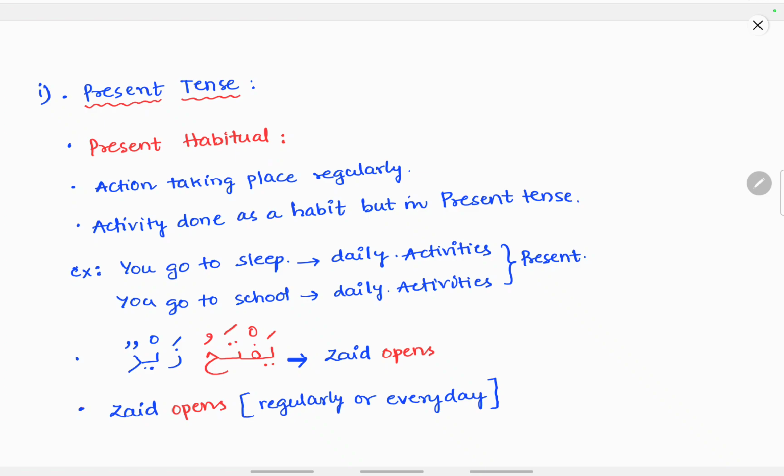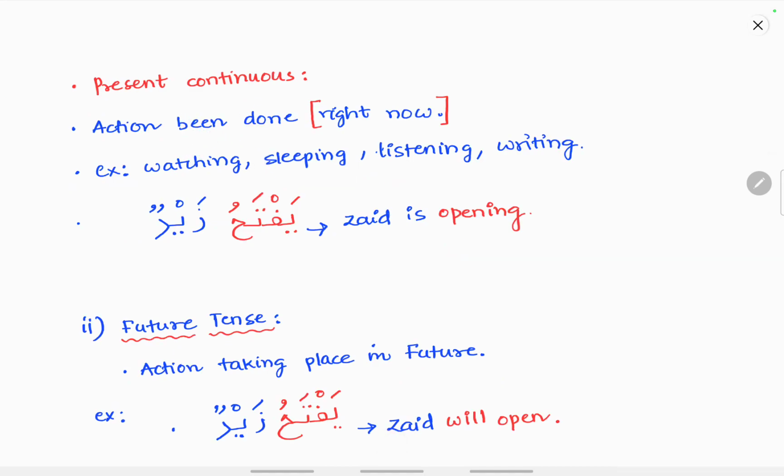Present habitual is an action which takes place regularly, an activity done as a habit in the present tense. For example, you go to sleep or you go to school. These are daily activities in the present tense. For example, yaftahu zaidun. Yaftahu means Zaid opens, he opens regularly or every day. So it comes under present habitual, and whether it is present habitual or present continuous is also decided based on context. In present continuous, the action is being done right now. Examples: watching, sleeping, listening, writing. So yaftahu zaidun means Zaid is opening. Presently the action of opening is being done right now, so it comes under present continuous.